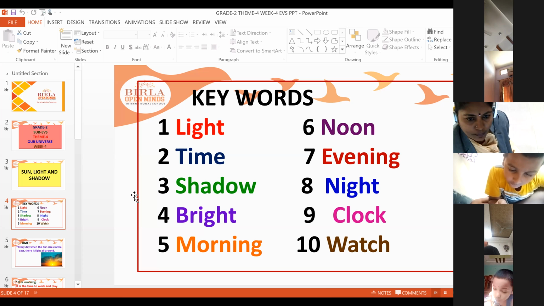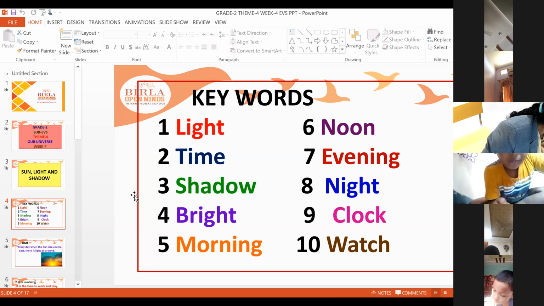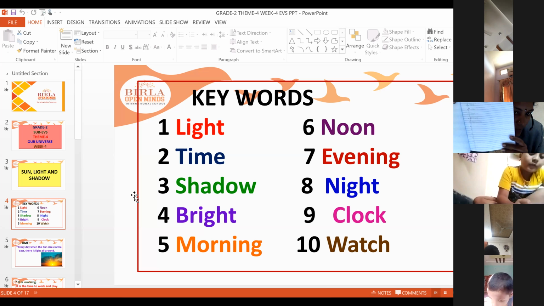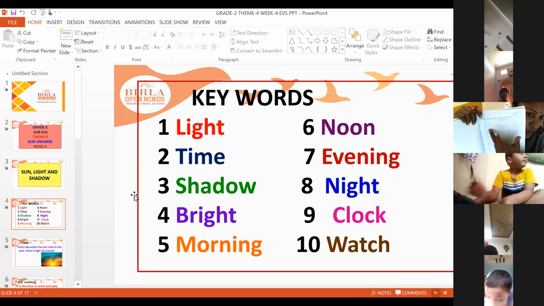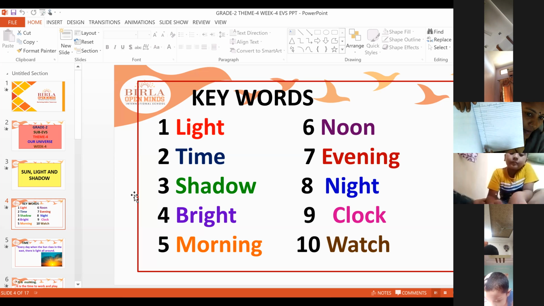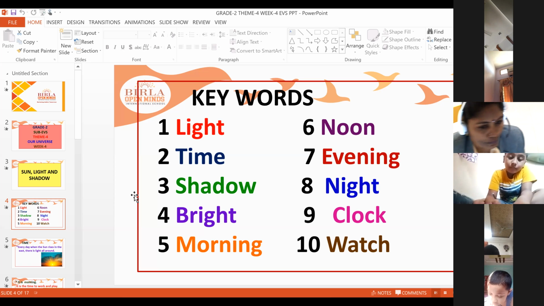So meanwhile, I'll explain you the keywords. See, you have to write like this. Put the heading, just write keywords and write 1, 2, 3, 4, 5, 6, 7, 8, 9, 10. And write neatly.